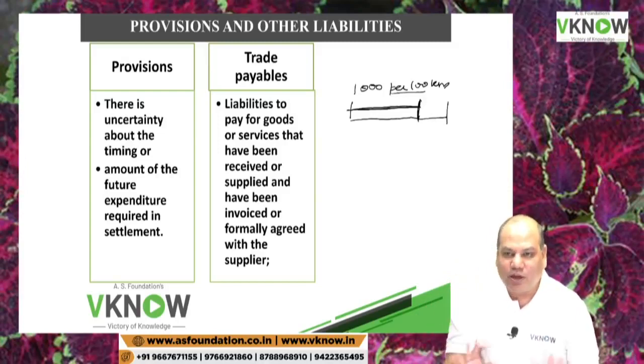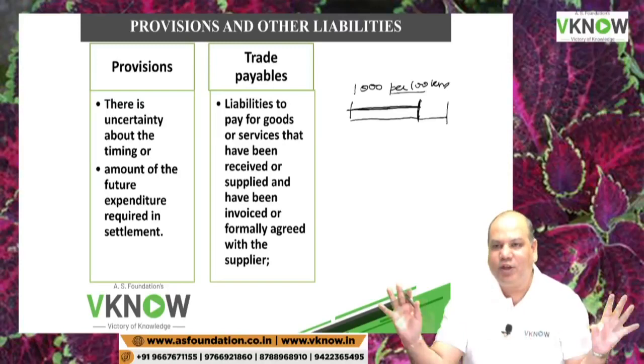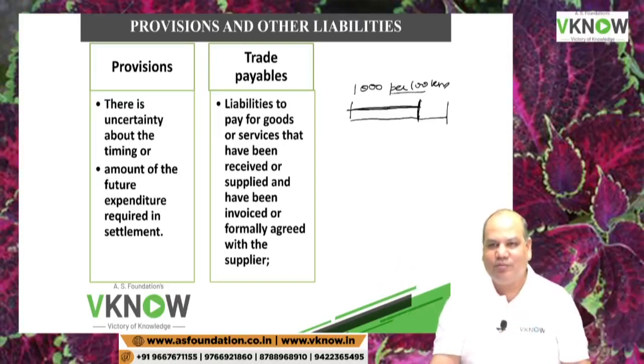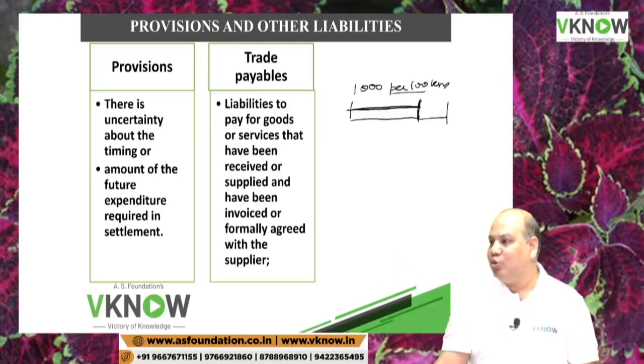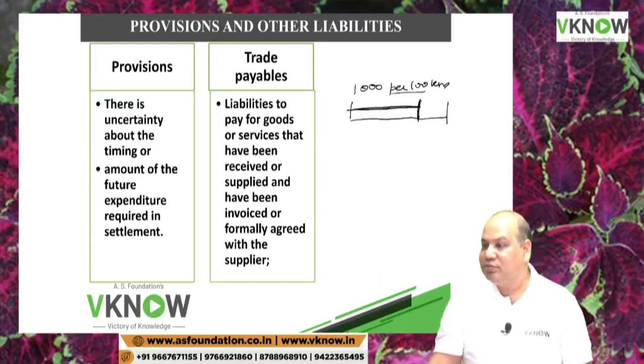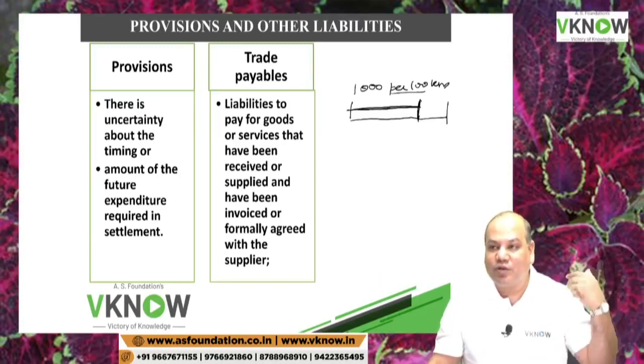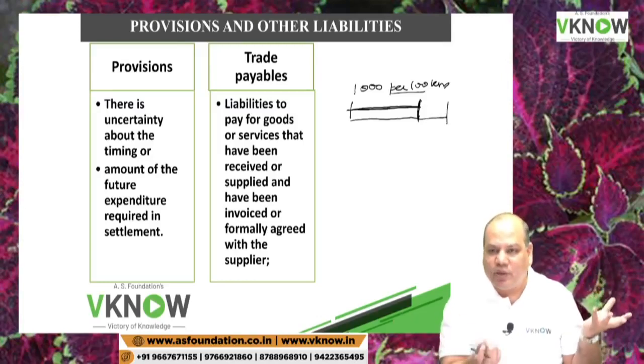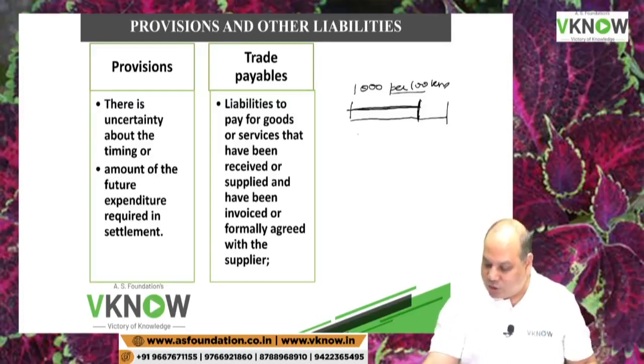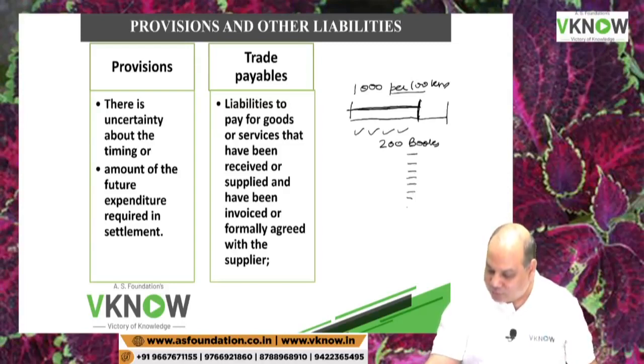Amount can be calculated comfortably, accurately. Will it be too much of a deviation from what you calculated and what the transporter will give you as a bill? No. Many times I don't receive the bill from my transporter. But I know that during this month I have dispatched 200 books to the students. I have delivered at these locations.